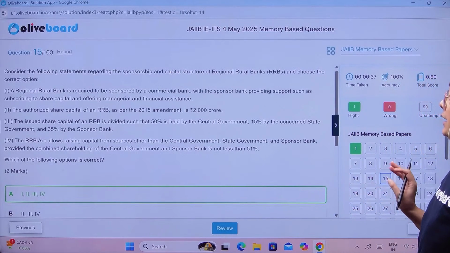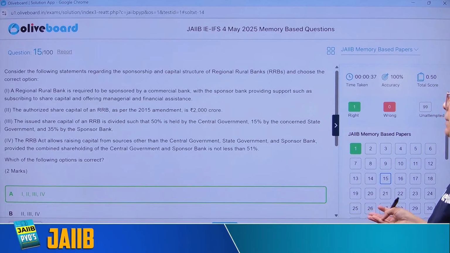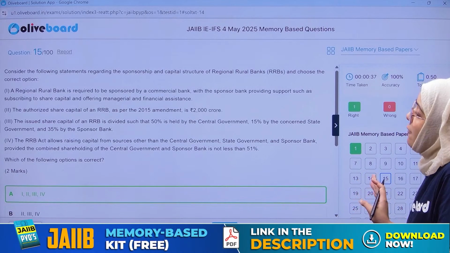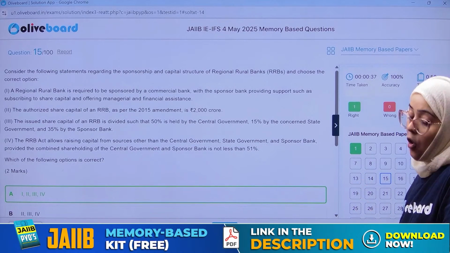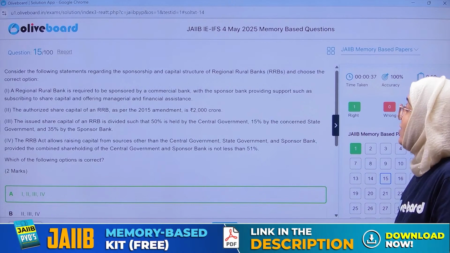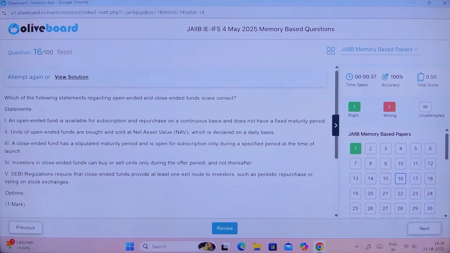True. The capital formation is 50% by the central government, 35% by the sponsor bank, and 15% by the state government. And fourth is also true. So yes, all the four statements are correct. Everyone, yes. First, second, third, and fourth. All the statements are correct. Clear. Next question. Which of the following regarding the open-ended and close-ended fund is correct?